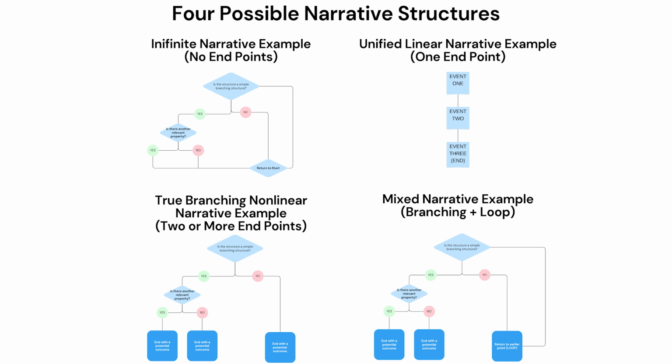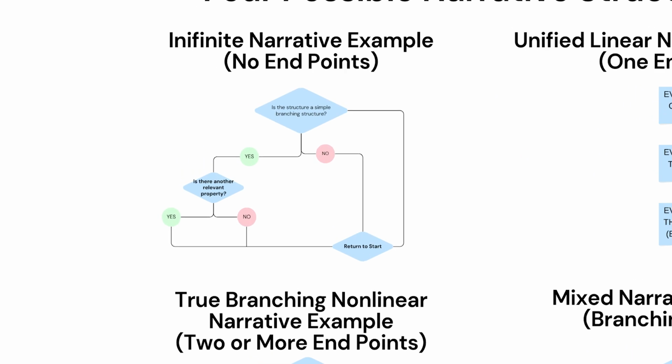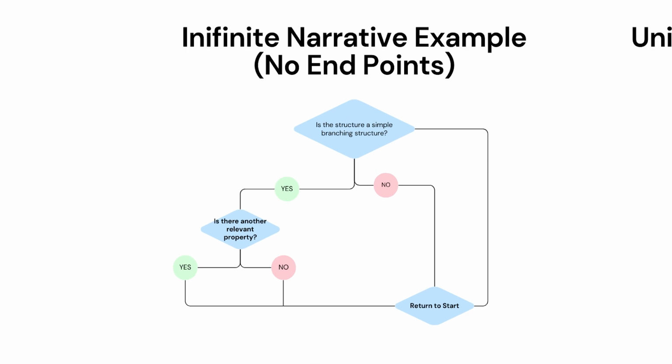So what distinguishes these different narrative structures? Well, one way of sorting them into groups is in terms of the number of endpoints. Using this approach, we can identify 4 different types of narratives. First, there are narrative structures with no endpoints. Let's call these infinite narratives.